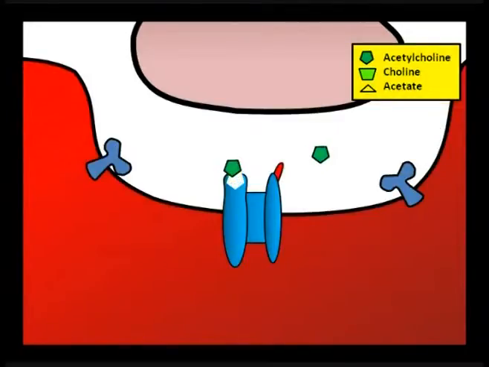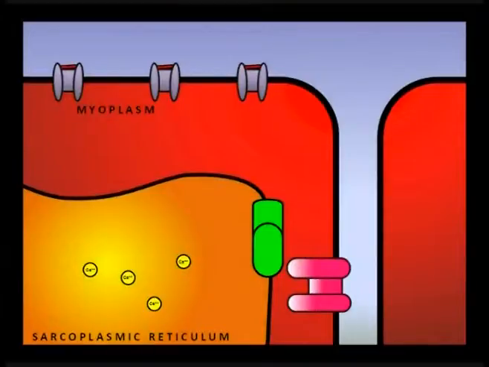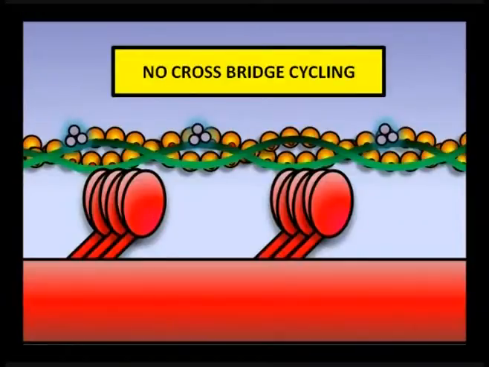The absence of acetylcholine along the myoneural junction will mean the absence of action potential propagation to the postsynaptic cell. The lack of action potential tends to keep the ryanodine channels closed, thus calcium cannot flow into the myoplasm. No calcium along the myoplasm means no cross-bridging.